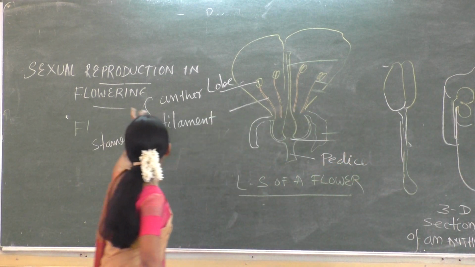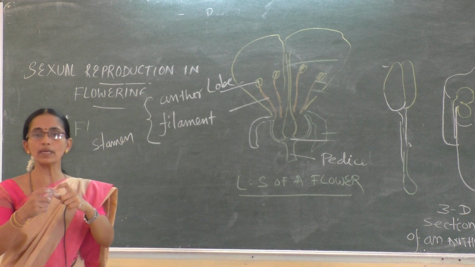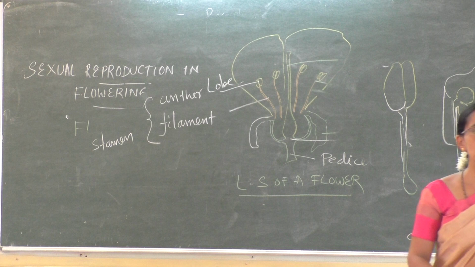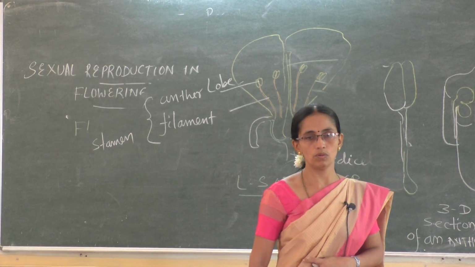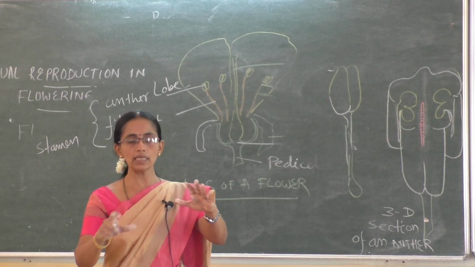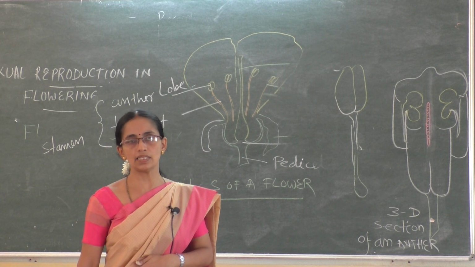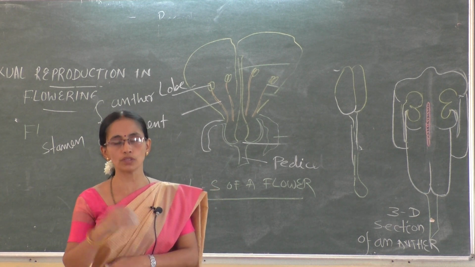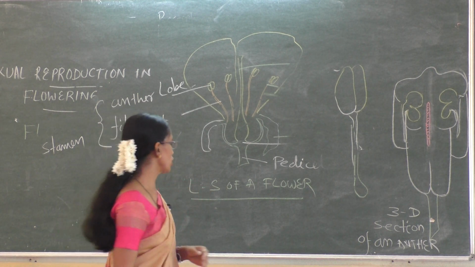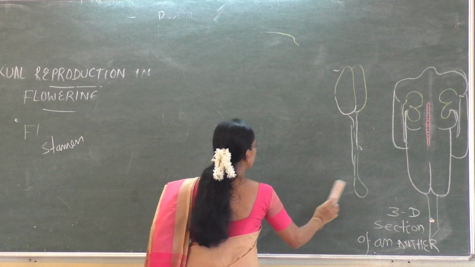Now concentrate on sexual reproduction. What is sexual reproduction? Fusion of male and female gametes. Gametes fuse, resulting in the formation of a zygote. The zygote grows and becomes an embryo. The embryo grows and becomes a new individual. All these events can be explained under 3 headings: pre-fertilization, fertilization and post-fertilization. Now the topic is pre-fertilization.